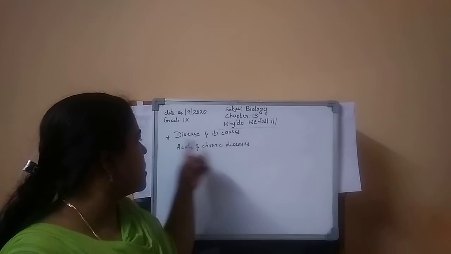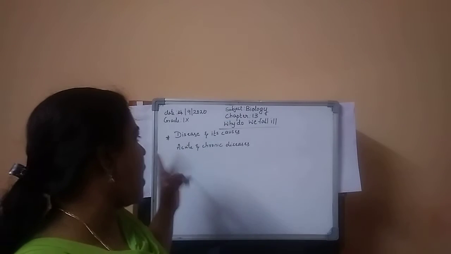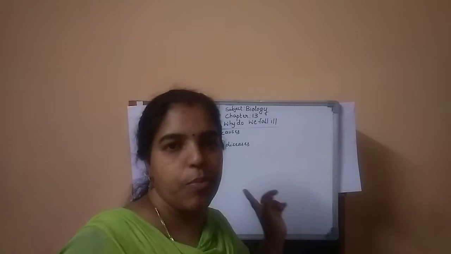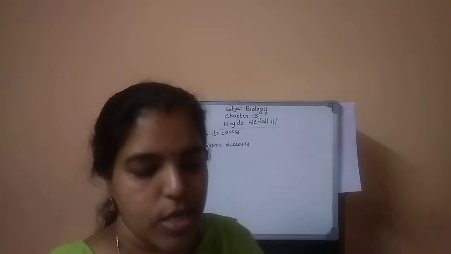Okay, good morning children. Next we are going to learn about diseases and their causes, and acute and chronic diseases. There are two types of diseases, I tell you: acute and chronic. What is the difference between both, and what are diseases and their causes? Let's see what that is.